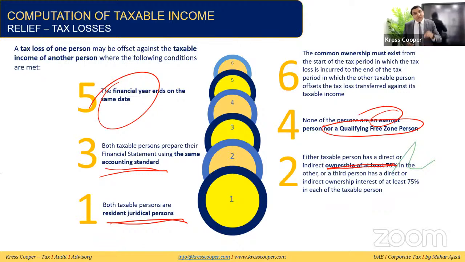These are the minimum conditions. If these conditions are fulfilled, then the loss of one entity can be adjusted against the profits of the other entity. The last one is that common ownership must exist at least in the period in which the loss was incurred and the period in which the loss has been adjusted. They have not given the option of continuity of business here. They are asking for common ownership. So one person can adjust its losses against the other person.